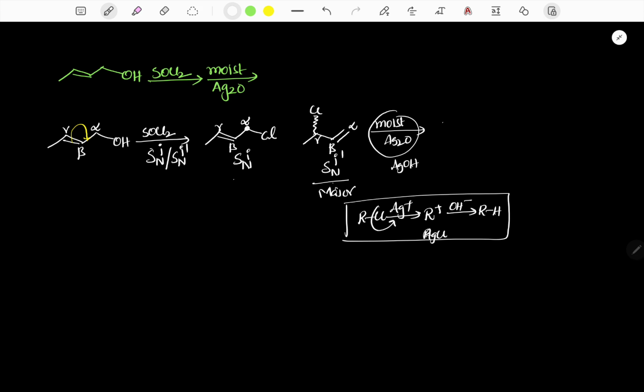Similarly, in this case also, if the first compound loses the leaving group, it forms C plus. The second molecule loses the leaving group, and forms the corresponding C plus. Now these two are resonance structures. Now these two react with OH minus and the corresponding products are formed, and these are our final products. Among these two, this is a stable alkene, therefore it is major.